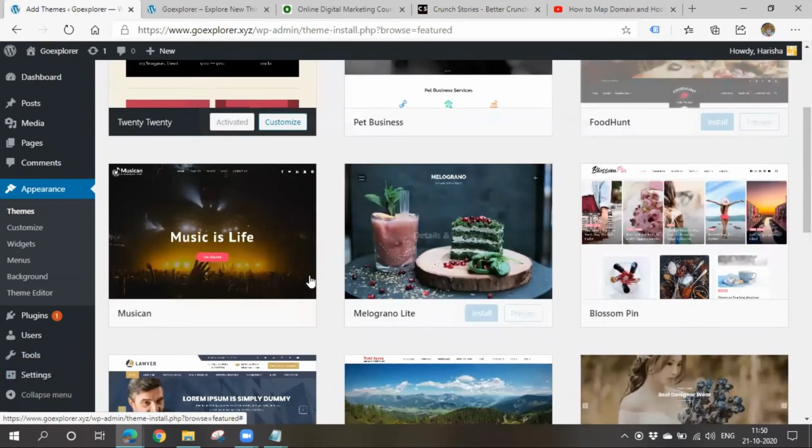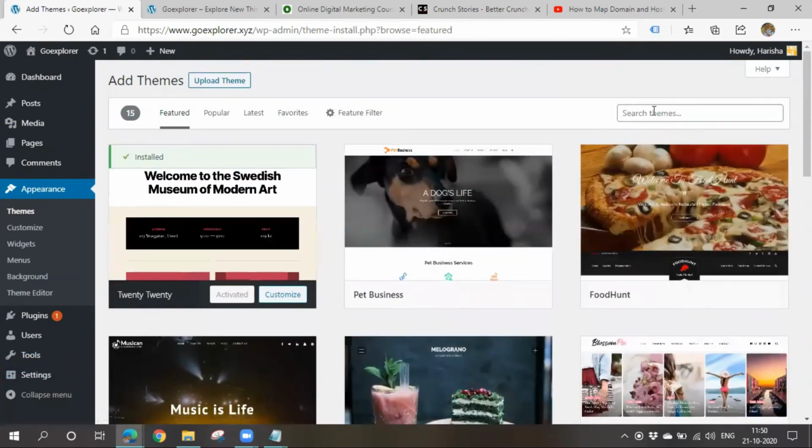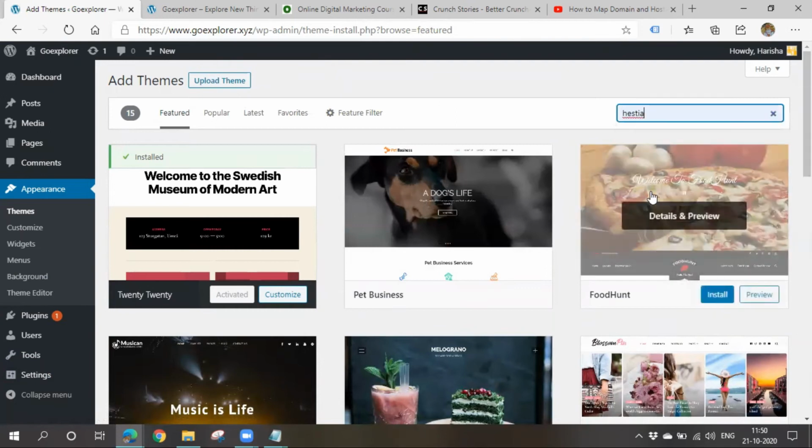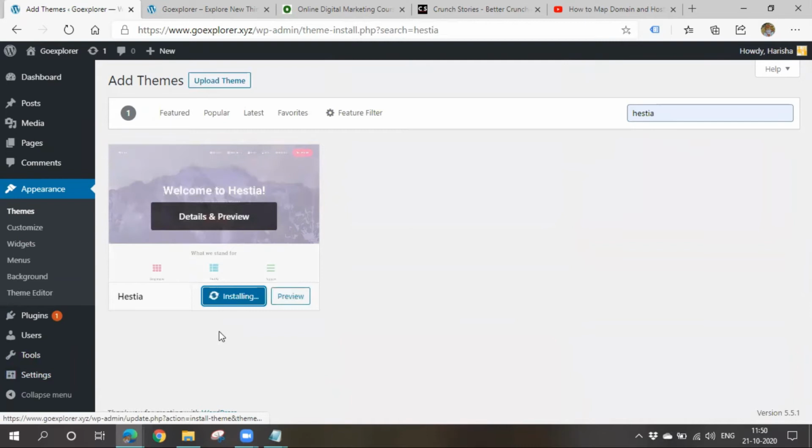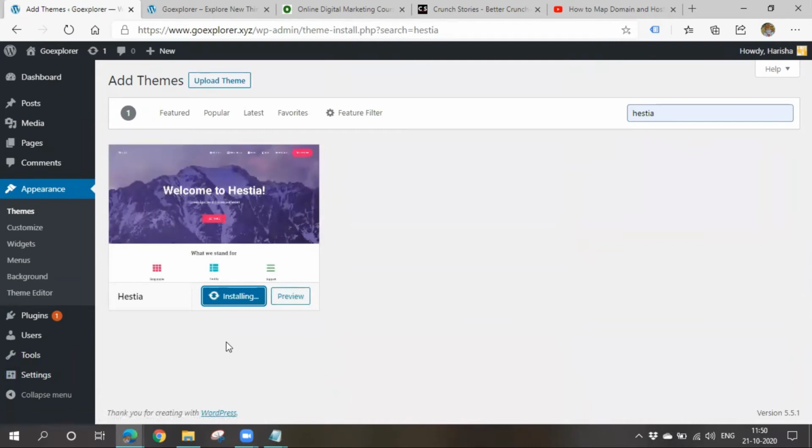You have to check and you have to apply them. Histia. Okay, I'll choose this theme. It will look better. Okay, this is taking so much of time.